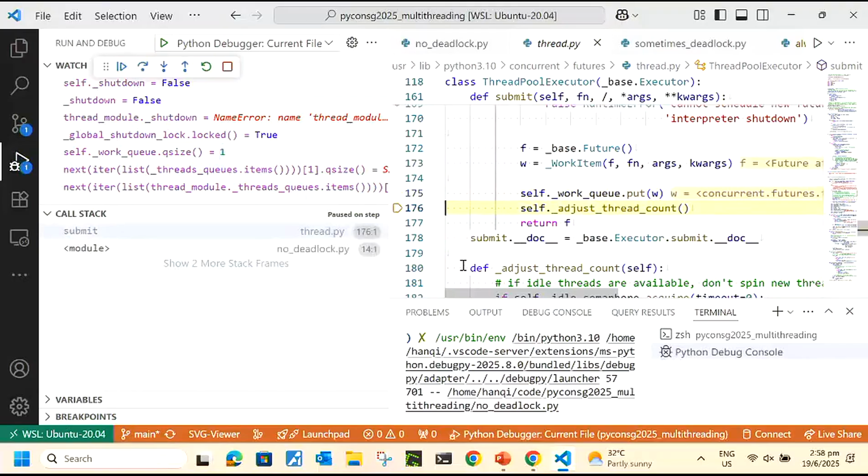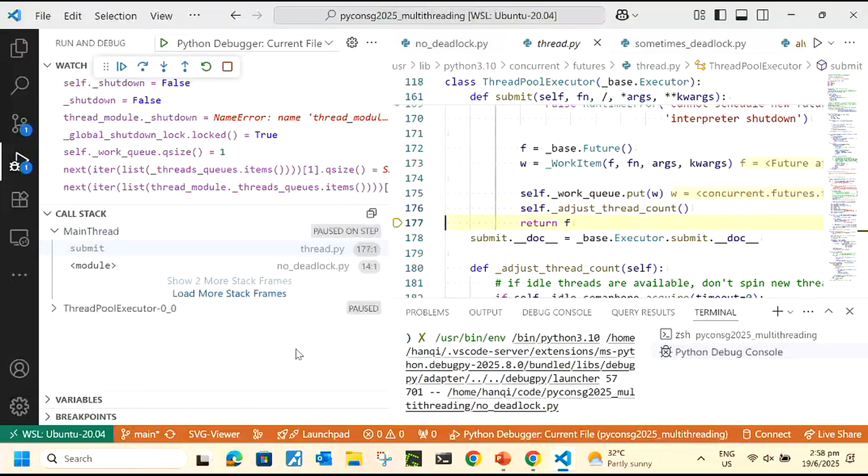The call stack will change after I step over. This is the place where it will start creating threads to work on items. So focus on the call stack. Boom. So you see that? Just now there was nothing. Now I have a main thread and a ThreadPoolExecutor. The ThreadPoolExecutor 0_0 is a default name. You can name it whatever you want. Main thread is the main thread, ThreadPool is the child thread.